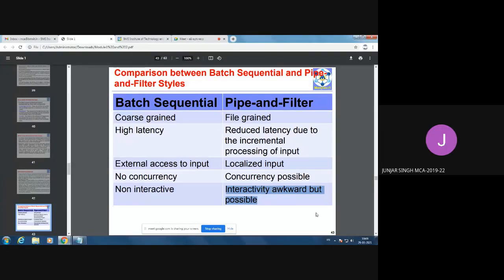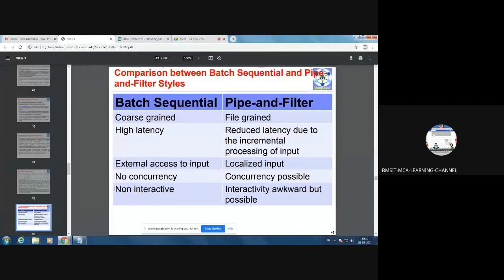Scenario 1. How is it interactive? It takes input from $1, the output we gave in earlier stages, and it takes that. Yes, that means while executing the program, during runtime, we are passing the input, so in that sense it is interactive. Whereas in the second scenario, we are telling what the input file is, so that is non-interactive. That means in the case of pipe and filter, we can make the system interactive.